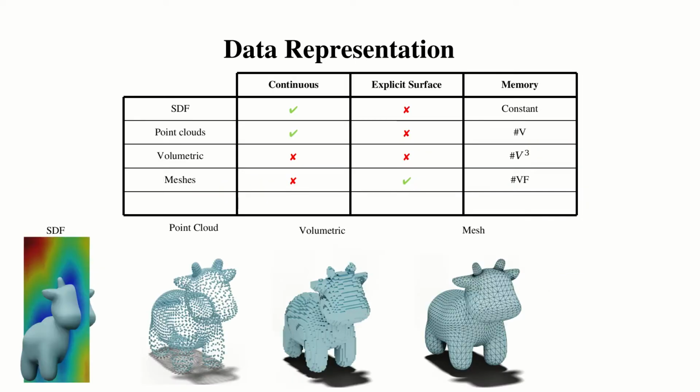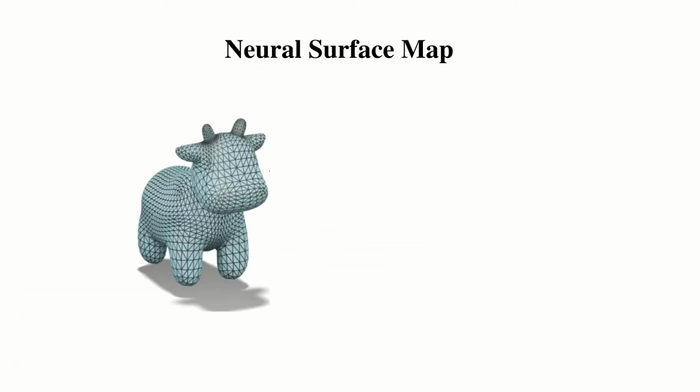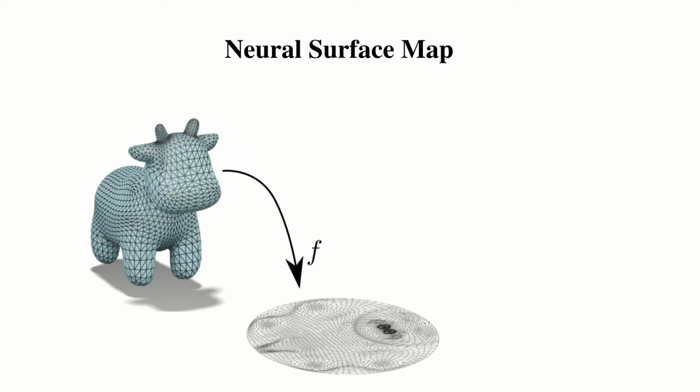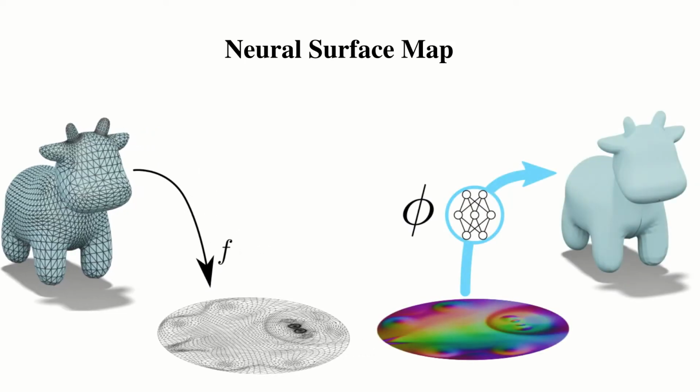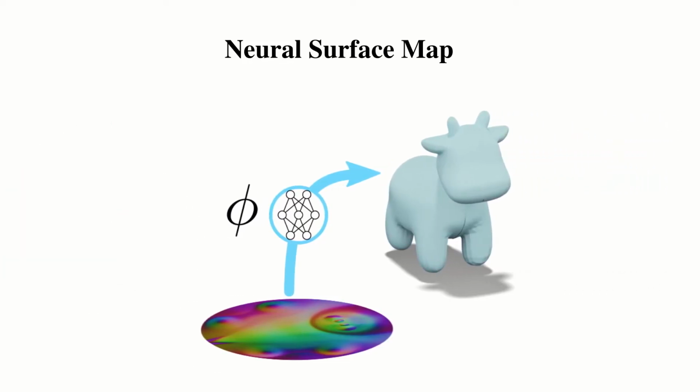In this work, we propose a novel representation called neural surface. This representation is continuous, differentiable, and naturally composable with maps. Given a mesh describing our target surface, we pair it with a chart. We now have a map F, from 2D to 3D. We refit this map with a neural network phi by minimizing the deviation from the surface. The weights of this neural network define the final representation, hence giving us a fixed shape. Furthermore, our neural surface will inherit all qualities of neural networks, being continuous and differentiable.